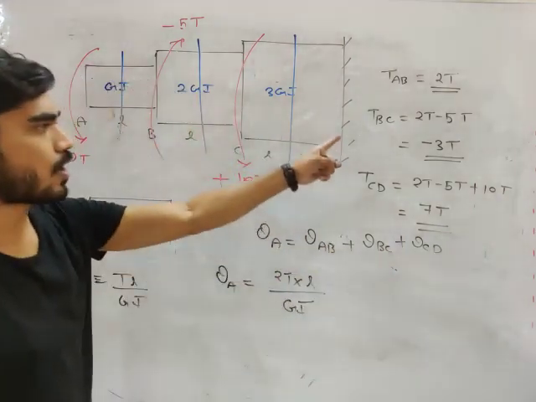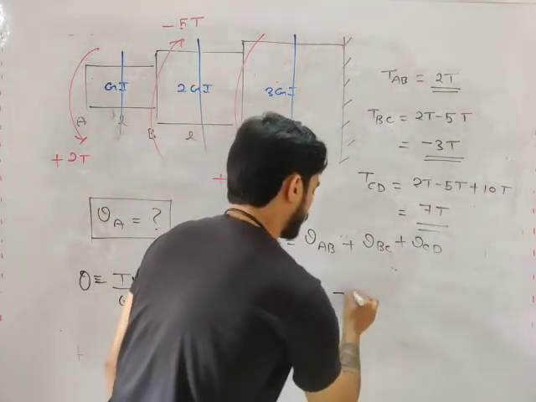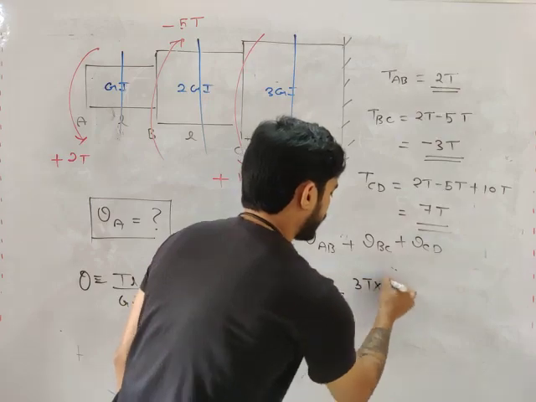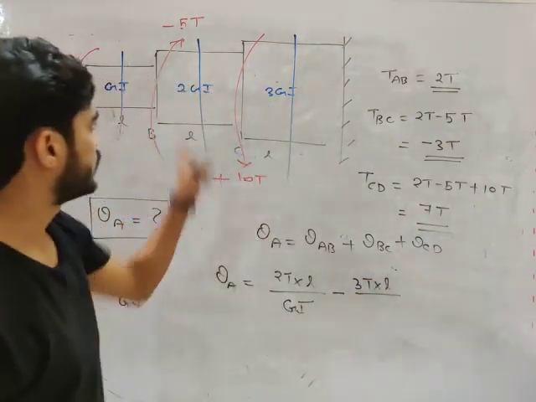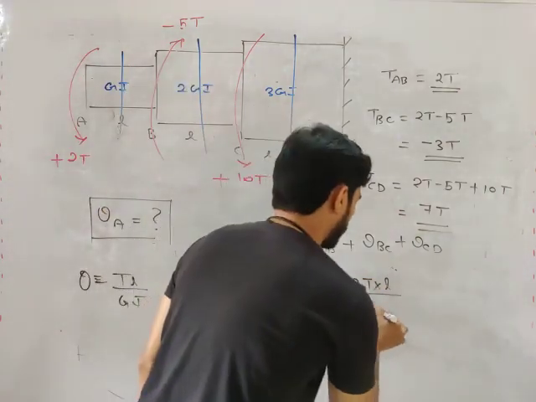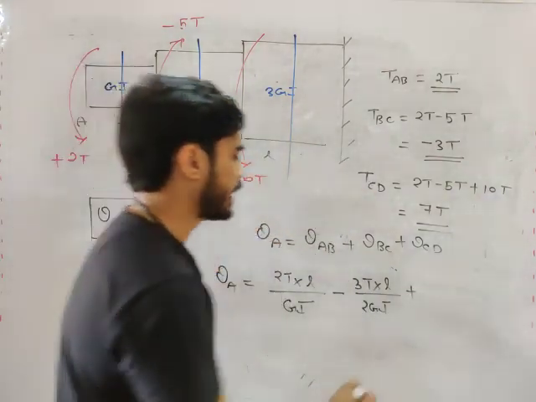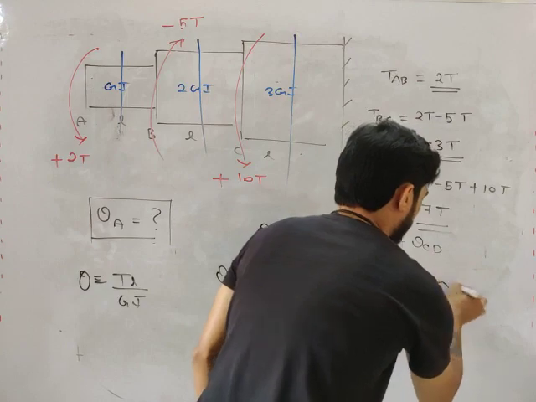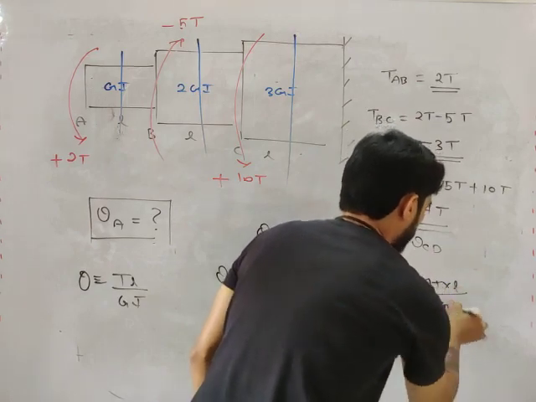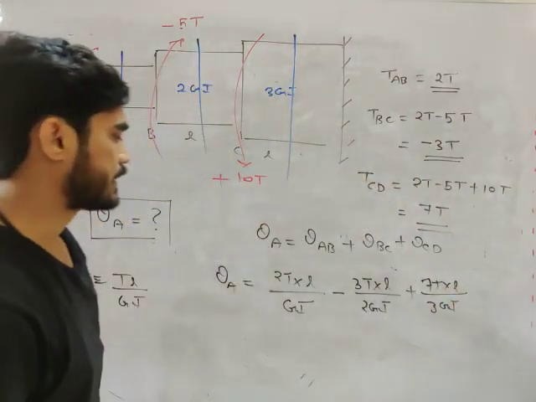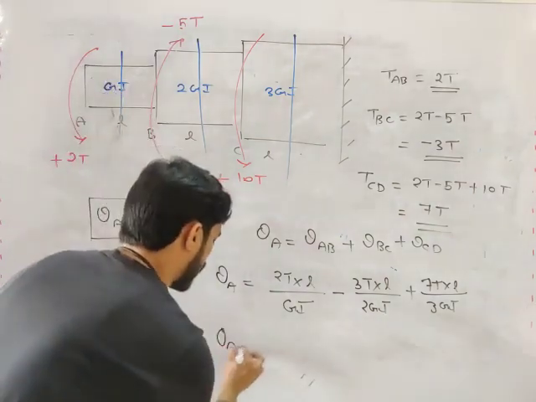Then what is torque in BC? Minus 3T. So this will be minus 3T. Length is L. And what is rigidity, my friend? 2GJ. Then what is torque in CD, my friend? 7T. Length is L. And what is rigidity? 3GJ. Okay. So this is the equation of theta A.